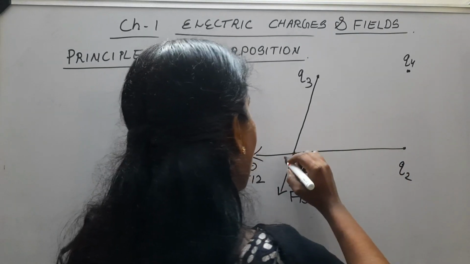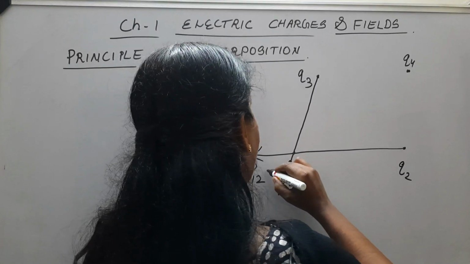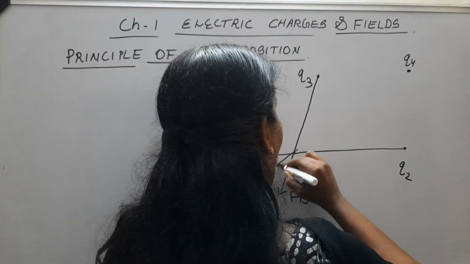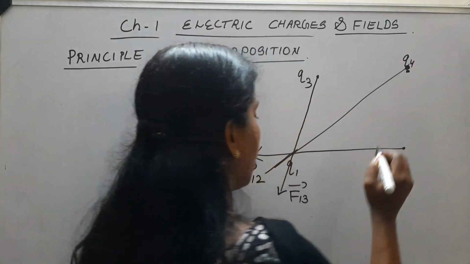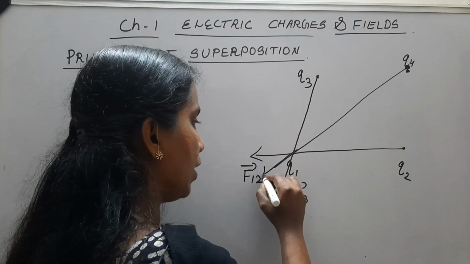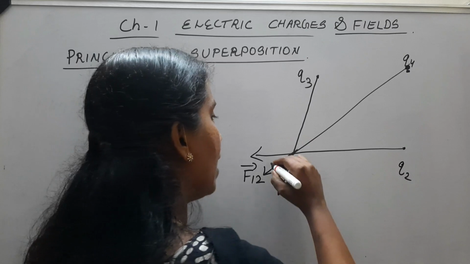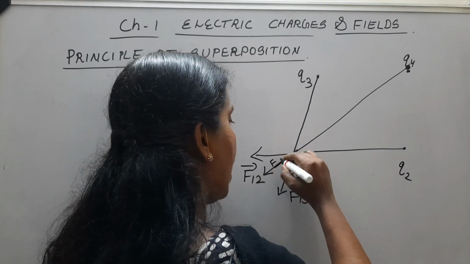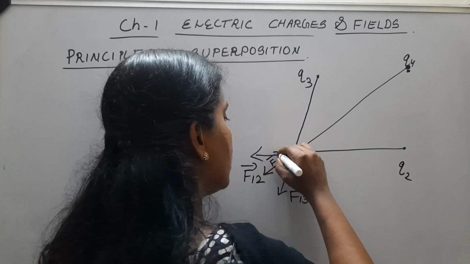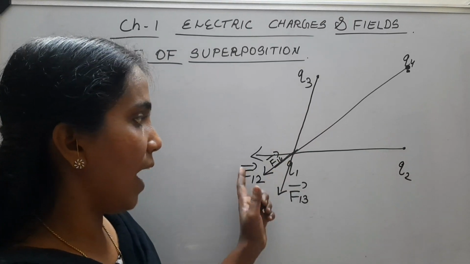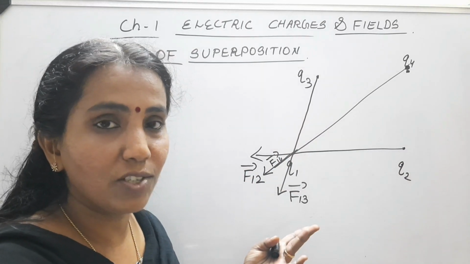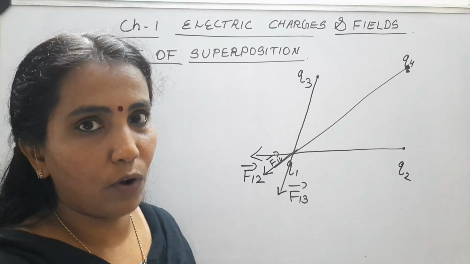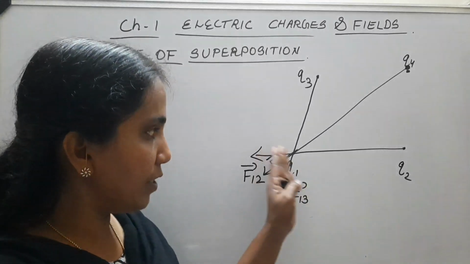The force acting on Q1 acts along the line joining Q4 and Q1, and we can call it F14. All the arrow marks point outwards because all the charges are like charges and all forces involved are of repulsion.